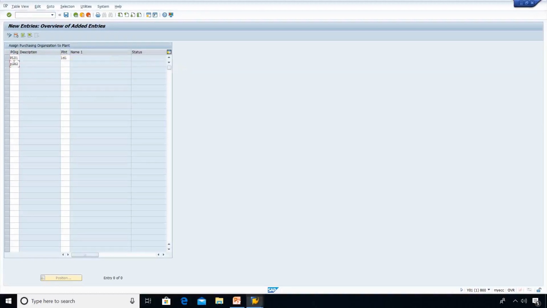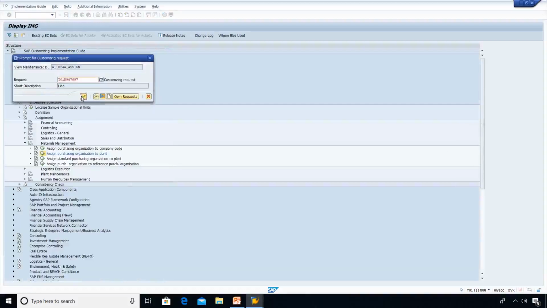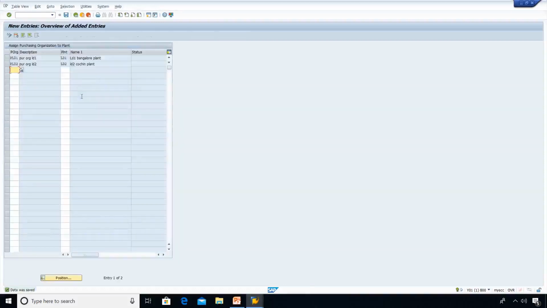PLD2 is for LD2. Save. This is a plant-specific or plant-dependent purchasing organization.